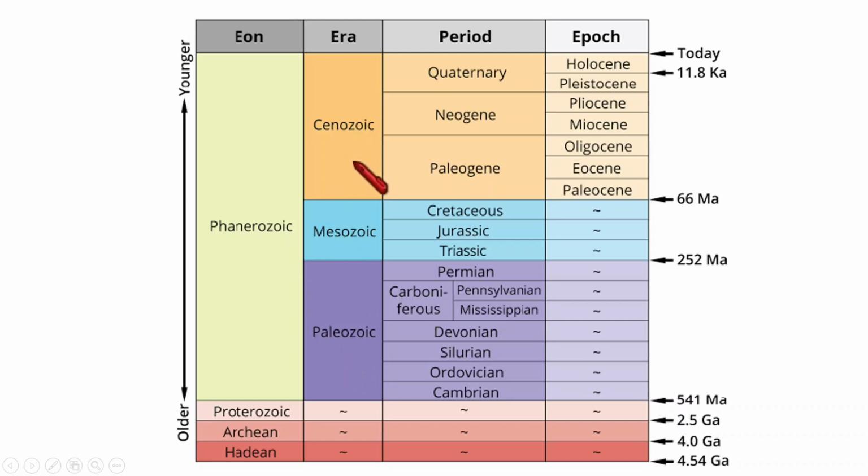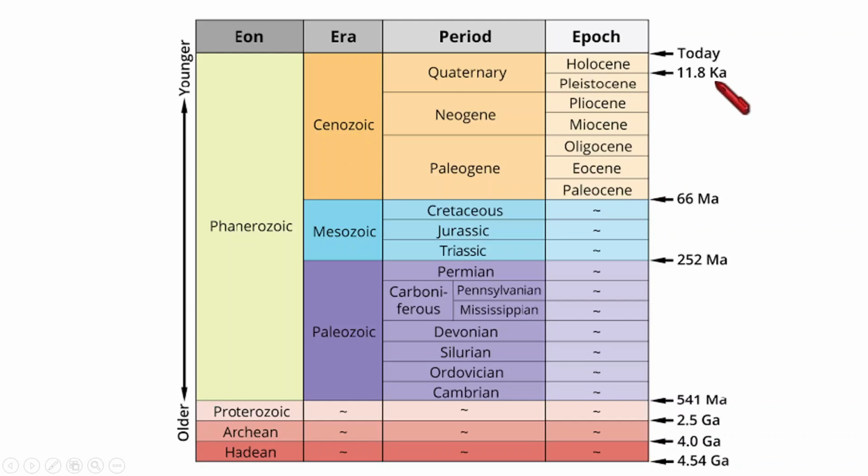And again, these eras are divided into different periods, such as Quaternary, Neogene, like that. You can just see that because I'm not taking time to read out all the terms. Just understand that each era is again divided into several periods, and these periods again divided into epochs. Okay, clear? In this section, we will talk about the Mesozoic and Cenozoic eras and some epochs like Oligocene, Eocene. During that time, you need to connect your memory with this table.